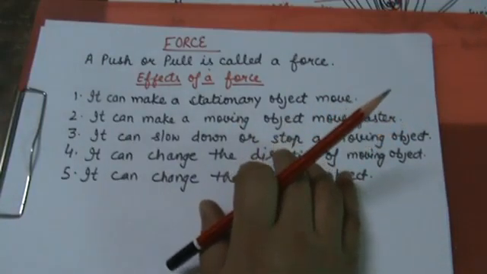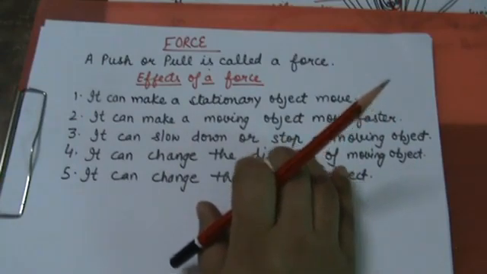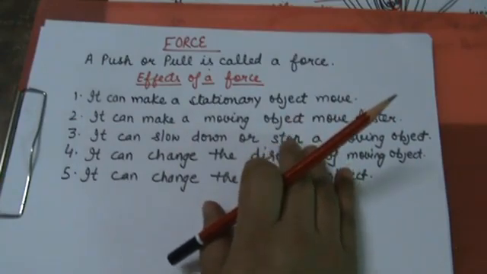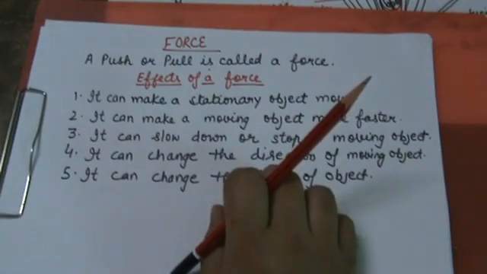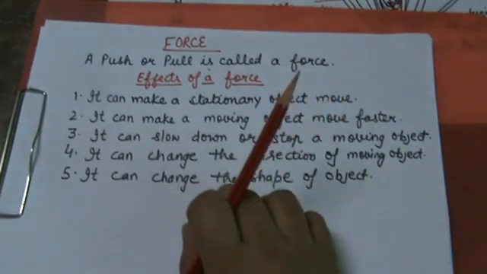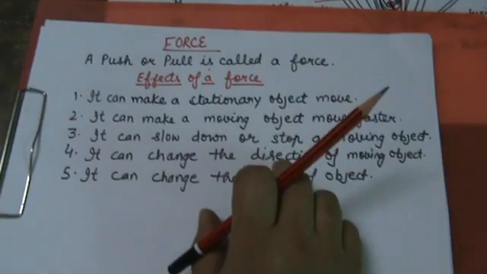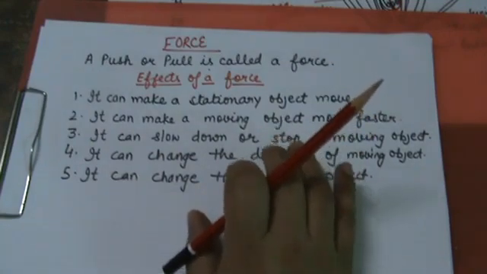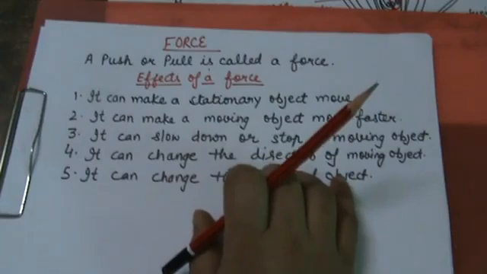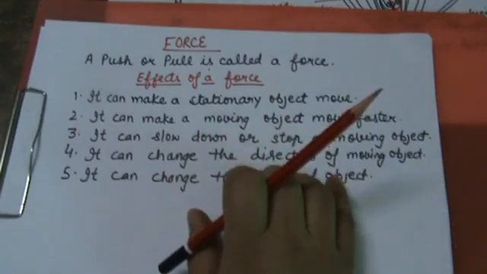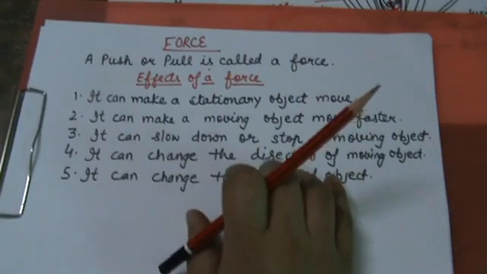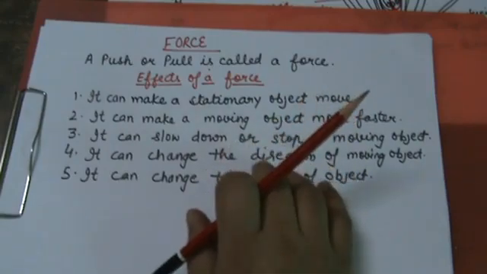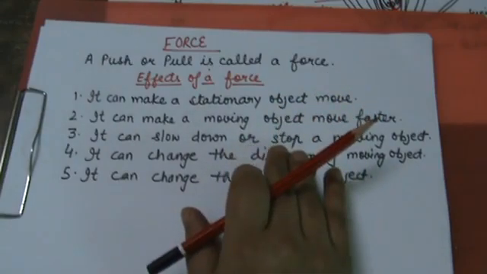When you apply force in the opposite direction, for example, an almirah is pushed by one person in one direction and by a second person in the second direction, it means they are opposing the force. The net force on that object is the difference between the two forces. This net force will act in the direction of the larger force. If the two opposing forces are equal, then the net force is 0.